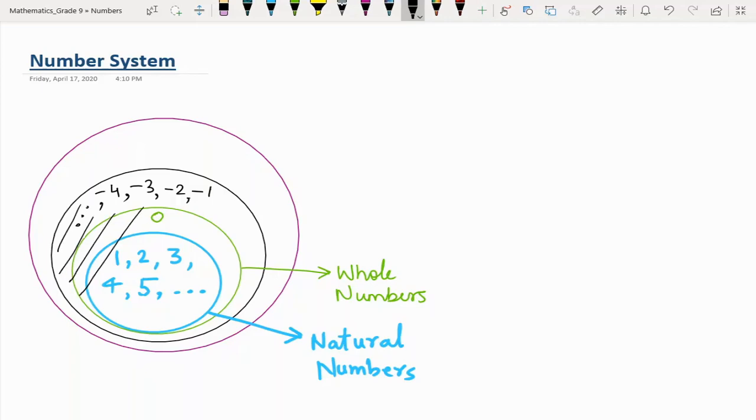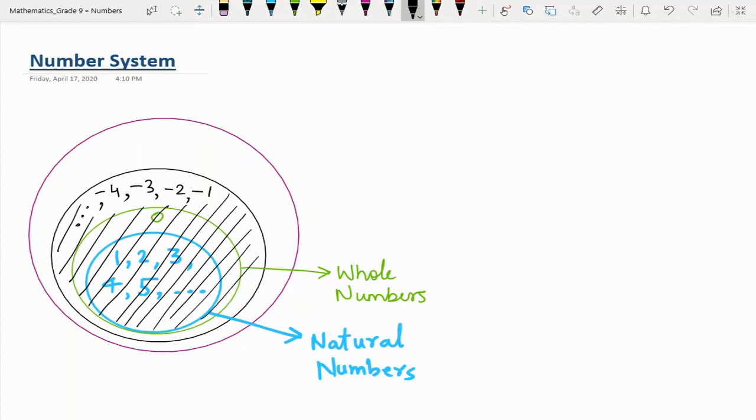So these numbers, positives, 0 and negatives, this whole black circle forms my set of integers.